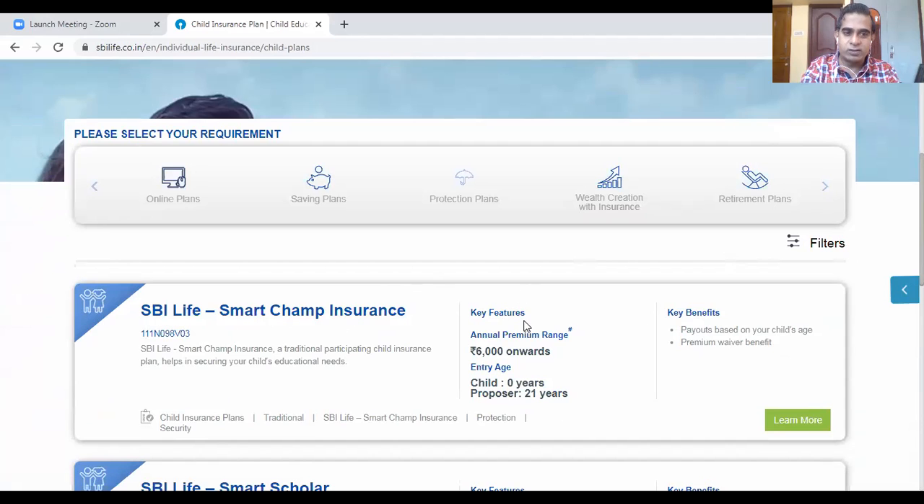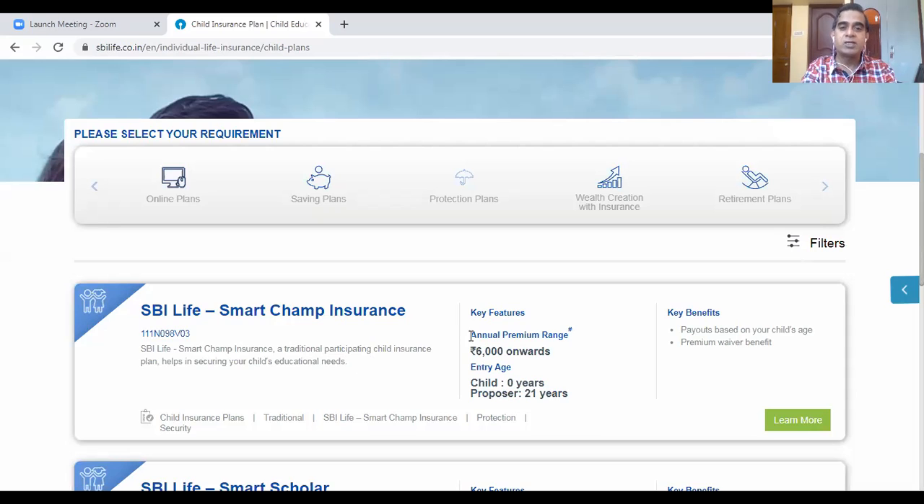Key features: this is the information you should be writing in the presentation. Based on the information of Mr. Naresh, you will do the need analysis. You identify that his need is child plans. You can recommend any one child plan, but you need to have some general knowledge, at least. SBI Life Smart Champ Insurance is a traditional participating child insurance plan that helps in securing a child's educational needs. This is how you will build up your presentation.